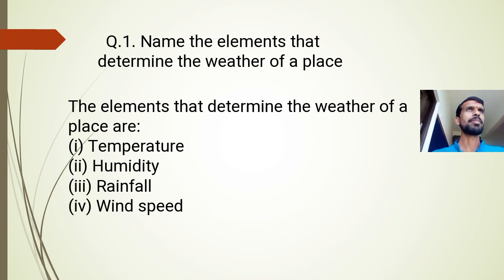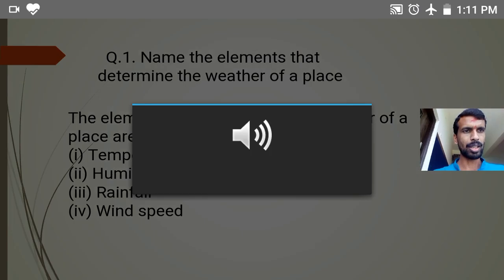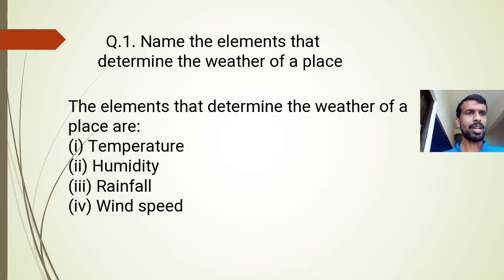Okay, keep a notebook, a pen and a textbook, write the questions properly and write down the answers. Try to write them on your own and then match them, then check whether your answer is right or wrong with the help of this video. Okay, so here we start.